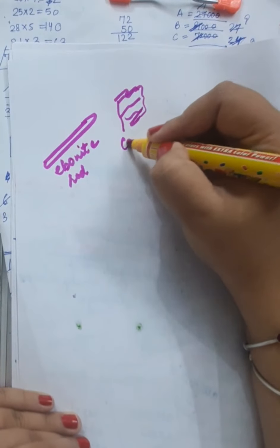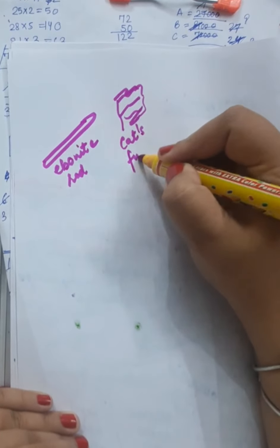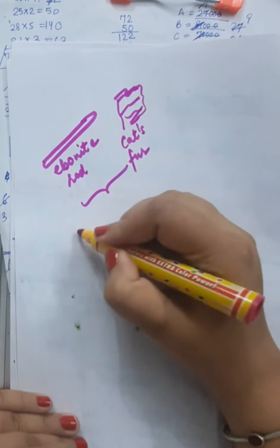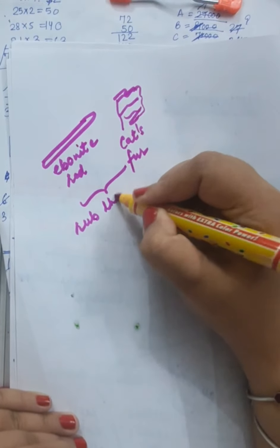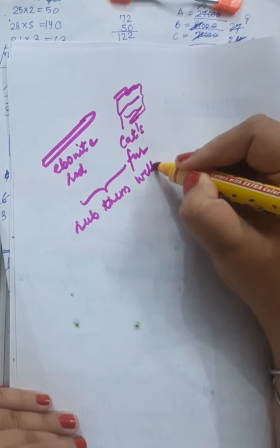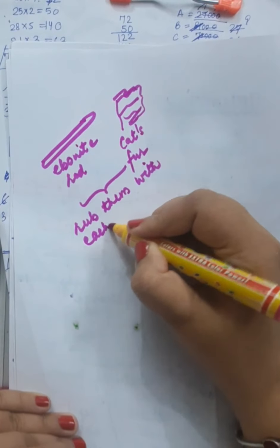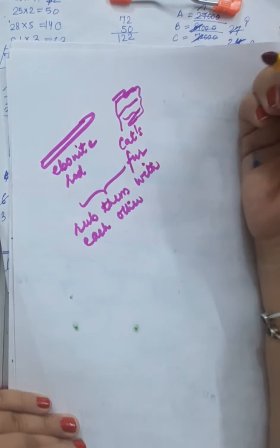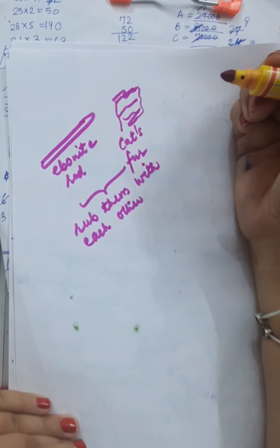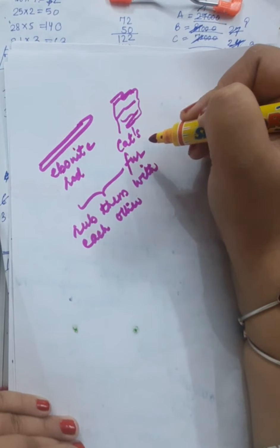Rub them with each other. Now, the ebonite rod and cat's fur will acquire charges. The ebonite rod will be charged, the cat's fur will be charged.